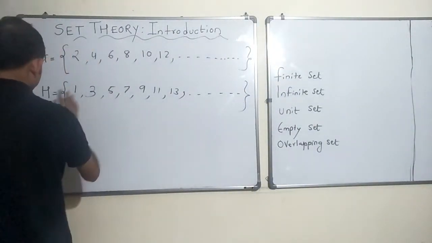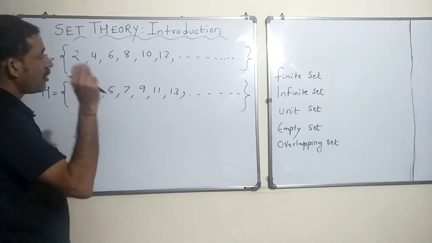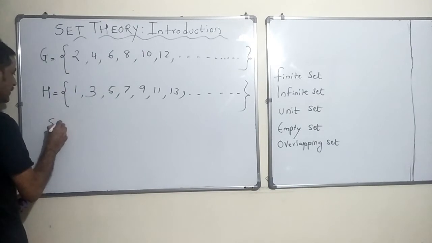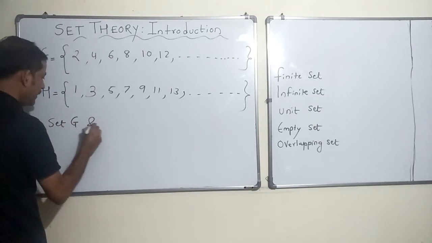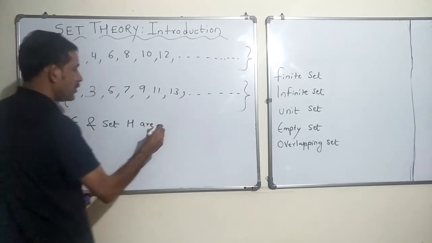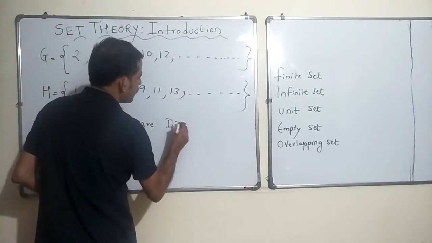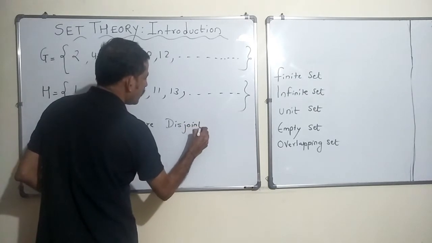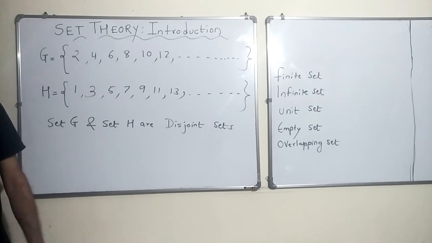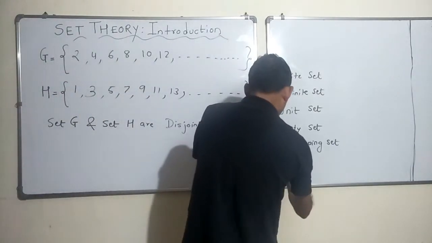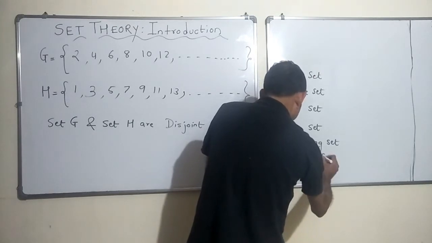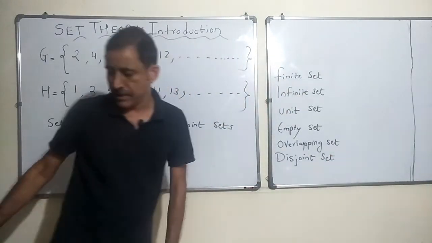So set G and set H have no member or element which is common to both. So set G and set H are called disjoint sets. Sets which do not have any member or element in common are disjoint sets.